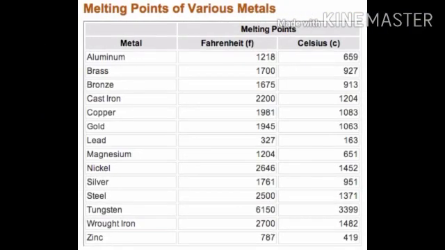Let's take a look at this table. This is the table of melting points of various metals. Can you find which metal has the highest and the lowest melting point? Yes, tungsten has the highest melting point, and lead has the lowest melting point.